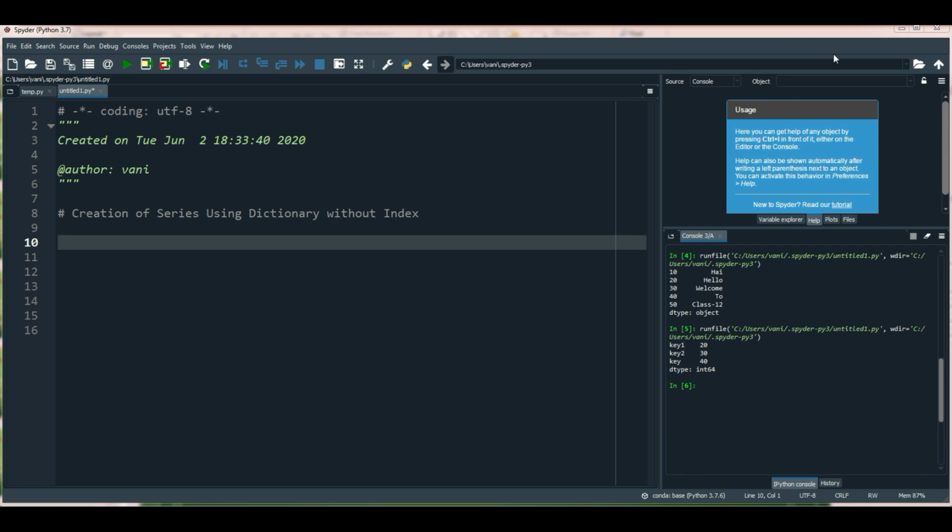Let me show you practically how to create a series using a dictionary without index. I'm not going to pass any index here. So let's see how to create a series using a dictionary without index. First step is I need to import pandas as pd. I'm not going to import numpy here because I don't want any numpy functions in my program.